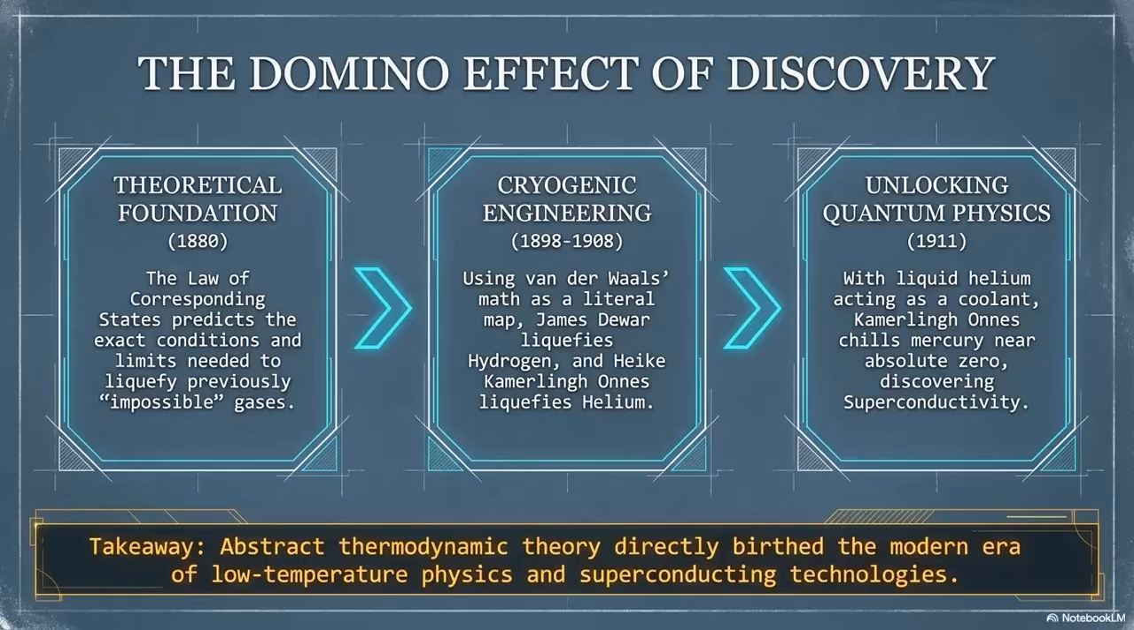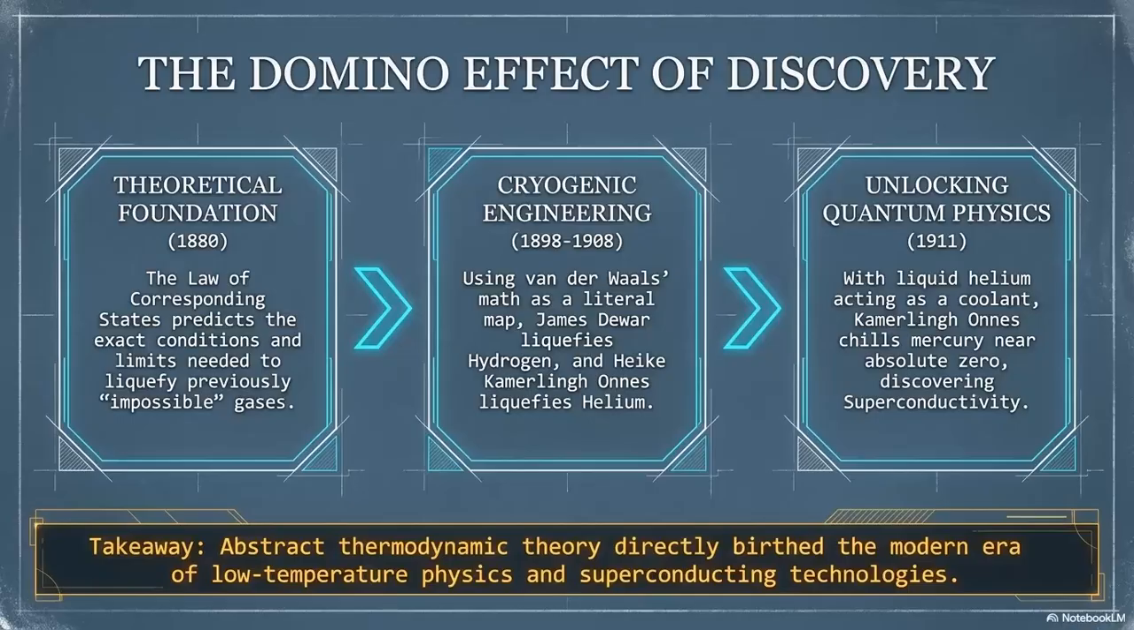This acted as a literal map for cryogenic engineering between 1898 and 1908, enabling James Dewar to liquefy hydrogen and Heike Kamerlingh-Onnes to liquefy helium. Finally, this technological leap succeeded in unlocking quantum physics in 1911. Using liquid helium as a coolant near absolute zero, Kamerlingh-Onnes discovered superconductivity, proving that abstract thermodynamic theory directly birthed our modern high-tech era.